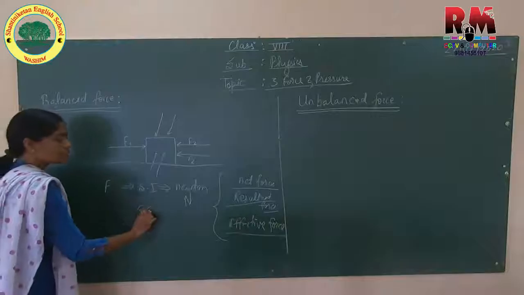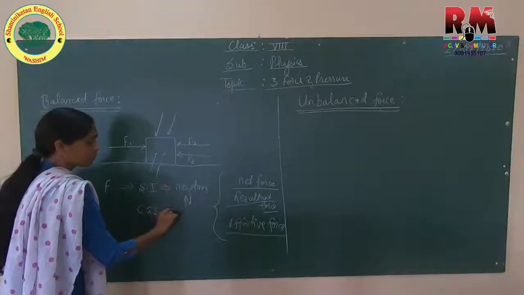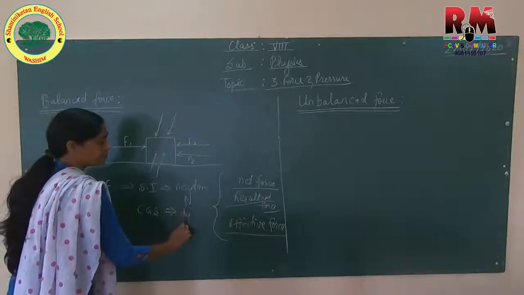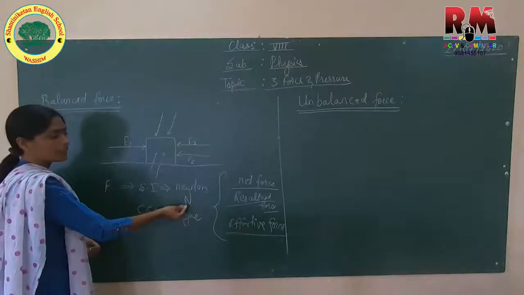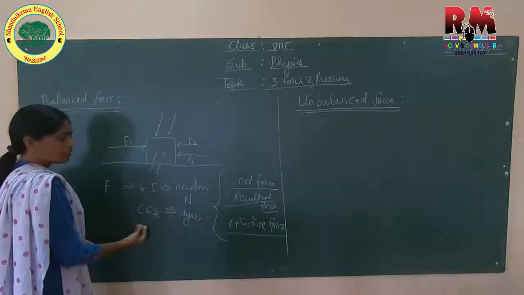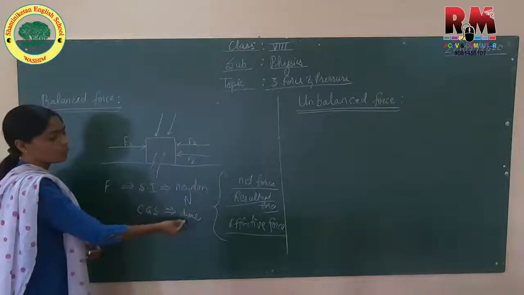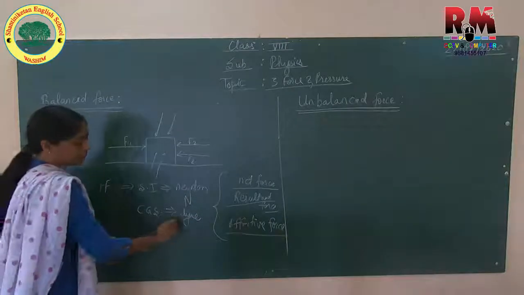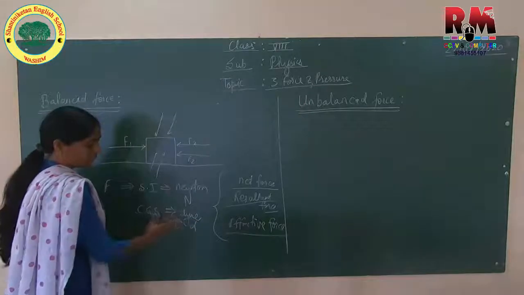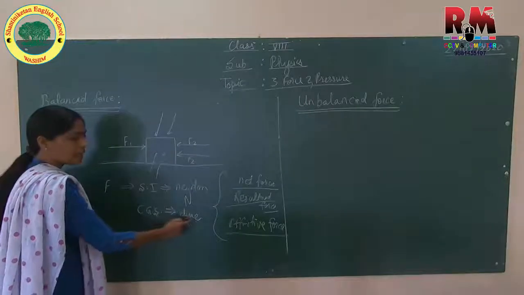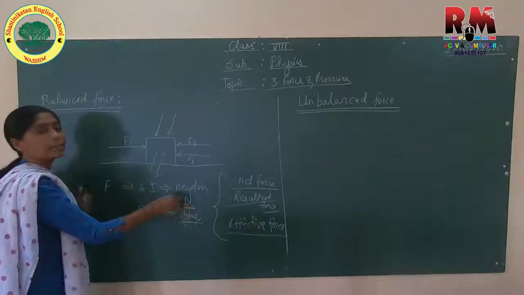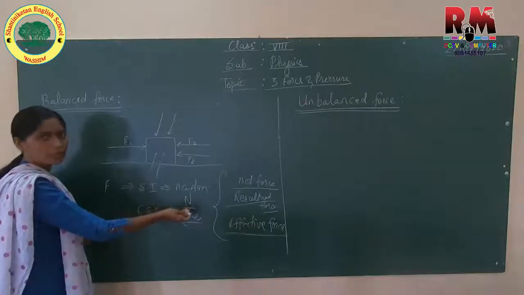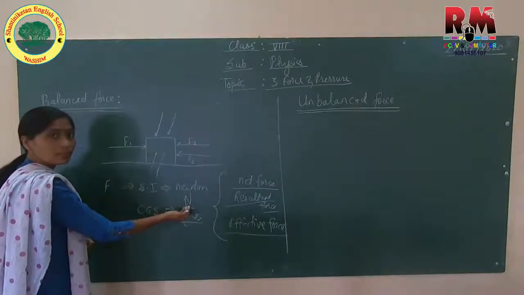And its CGS unit is Dyne. Newton you write with a capital N, but if the unit is in the CGS system, you have to write Dyne. Don't make it a capital D or small d. It should be D-Y-N-E, Dyne. And Newton, if you write N, we know that its unit is Newton.